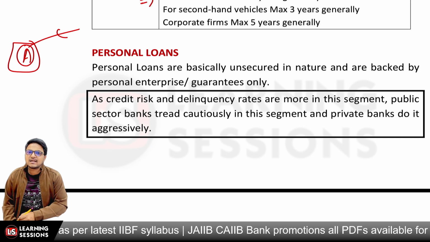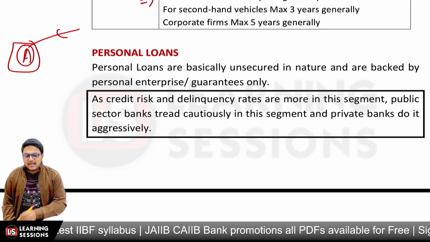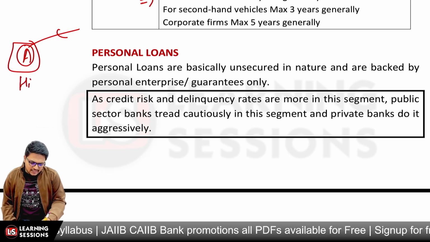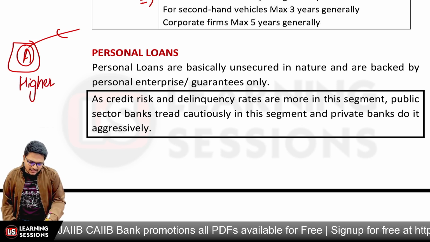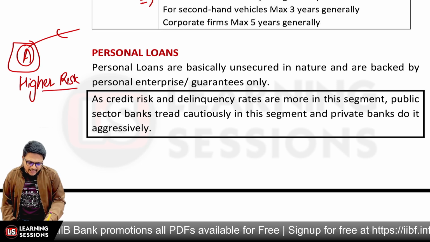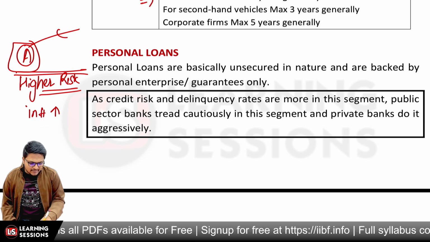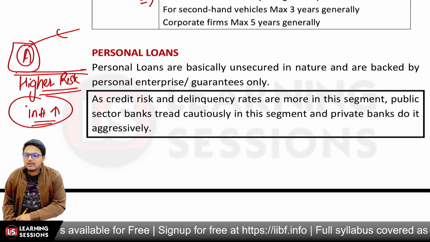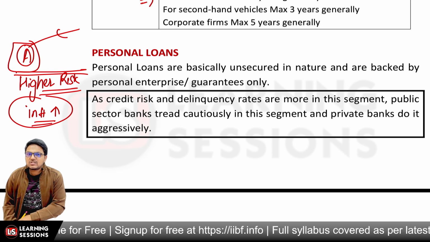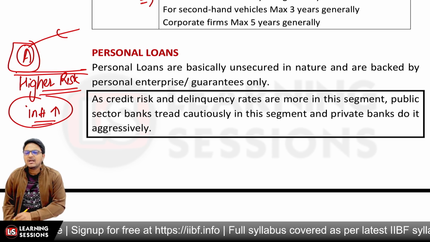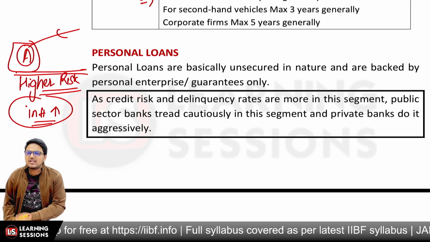Now that's why these are considered to be unsecured loans, and there is higher credit risk involved. Now higher the risk, higher is the interest that will be charged by the bank. That is why, as the delinquency rate is averagely higher in this particular segment, more interest rate is being charged.